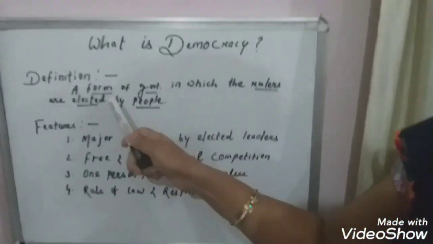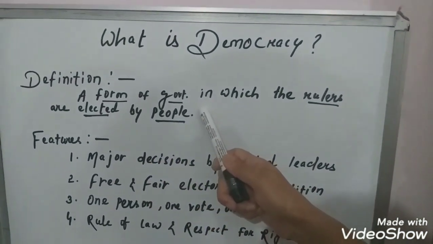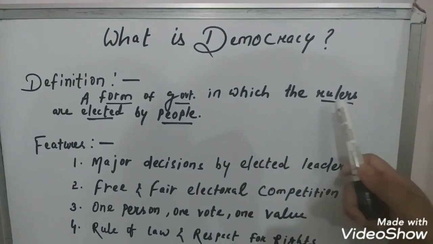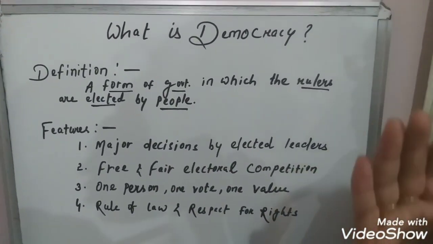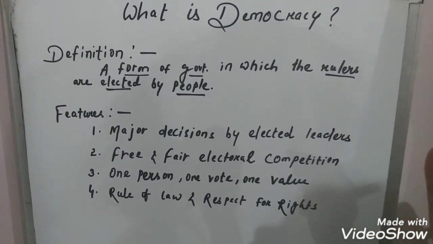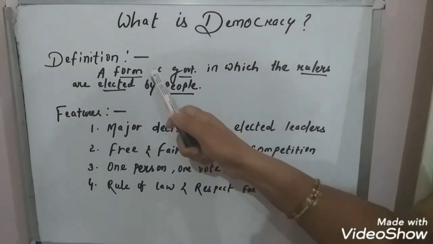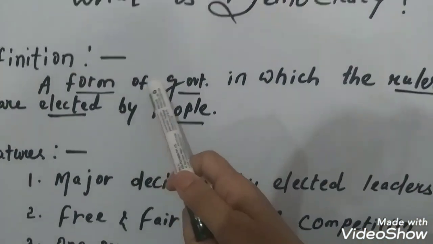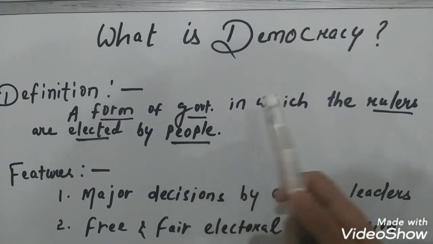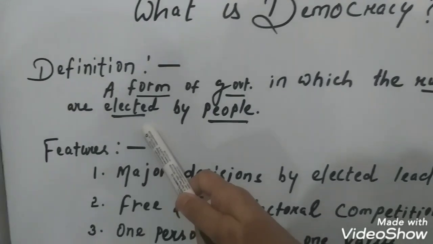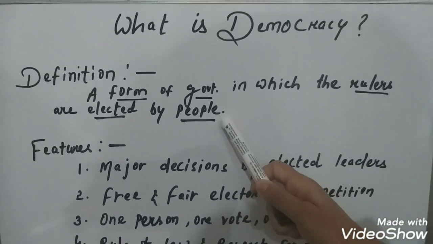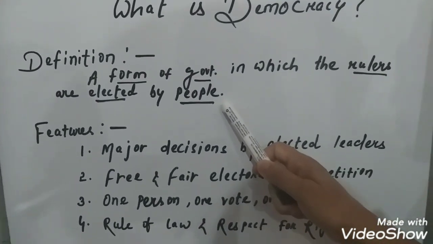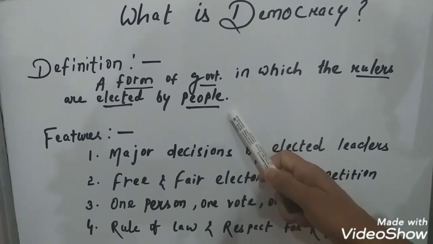What is democracy? The exact definition is it is a form of government in which the rulers are elected by people. So, democracy means a form of government in which people elect their rulers. So, we will focus on these four aspects. Form of government, a type of government. Rulers means the representatives. And the process is election. Then, who elect, who are powerful in democracy? It's people who are powerful in democracy because they have universal adult suffrage, means voting rights.